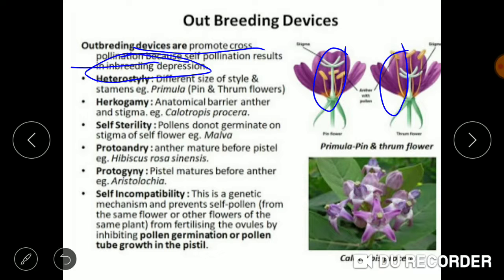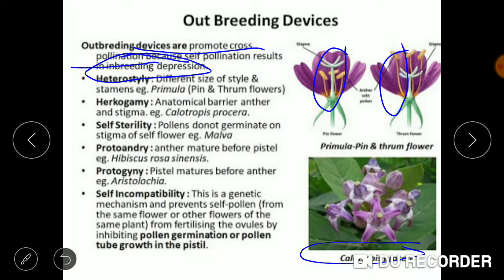In the case of hercogamy, an example is Calotropis. In plants like Calotropis and orchids, the pollens are present within the pollinia, and there is a barrier to the transfer of pollen to the stigma. So they depend on insects to carry the pollen to the stigma. Otherwise there will be difficulty in the transfer of pollen from the pollinia to the stigma of the flower.